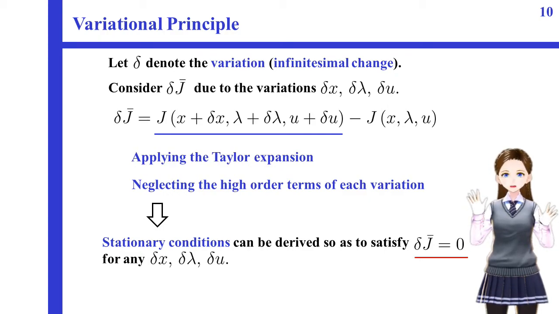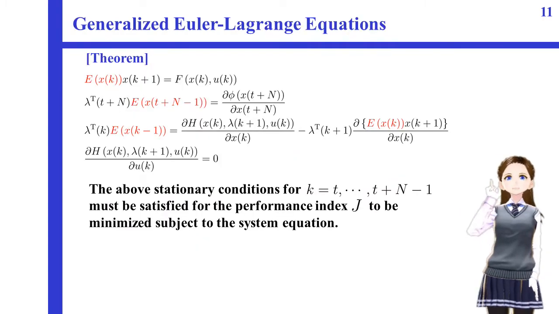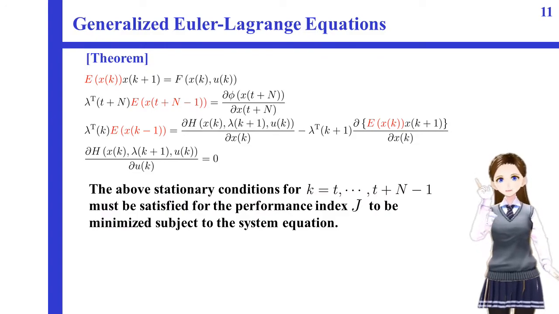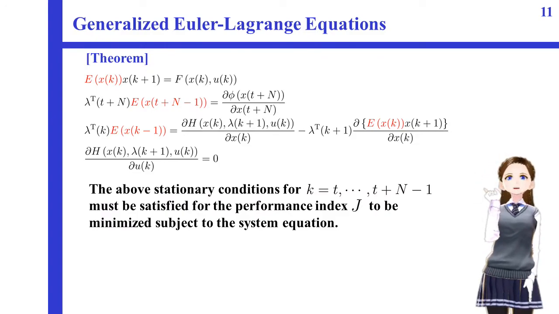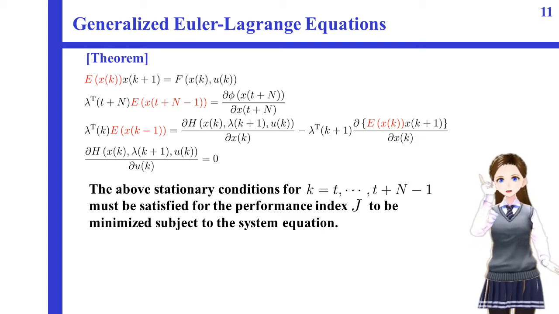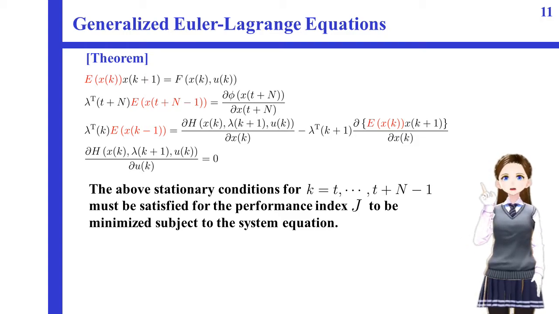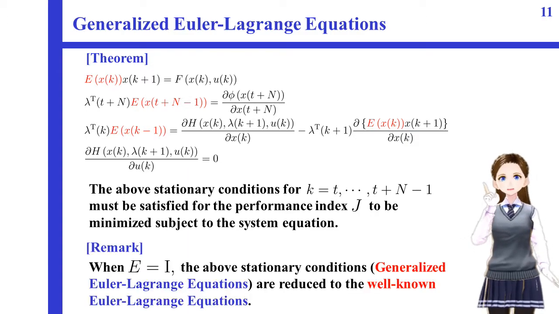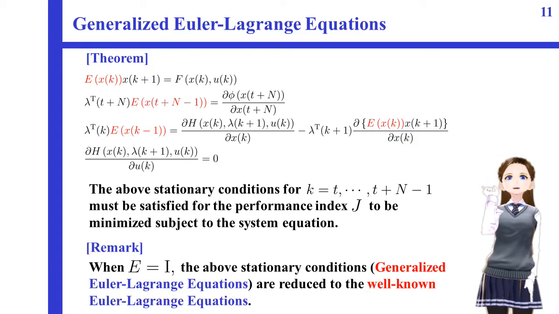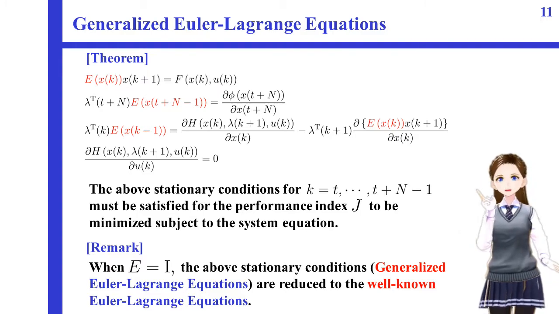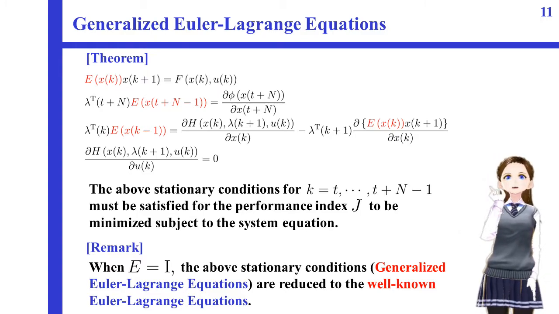So, we can obtain the stationary conditions that must be satisfied for the performance index to be minimized. Let the obtained stationary conditions be called the generalized Euler-Lagrange equations. This slide shows the obtained stationary conditions. These conditions from k equal t to k equal t plus n-1 must be satisfied for the performance index J to be minimized subject to the system equation. Note that, when E equal to the identity matrix, the obtained stationary conditions are reduced to the well-known Euler-Lagrange equations.